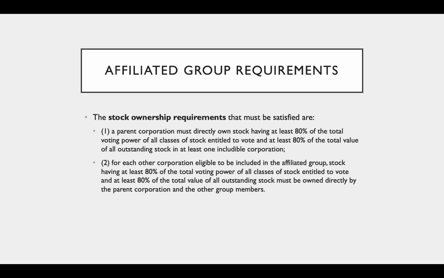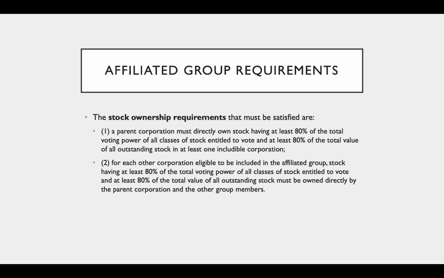The parent corporation directly owns stock having at least 80% of the total voting power of all classes of stock entitled to vote, and at least 80% of the total value of all outstanding stock in at least one includable corporation. So this is a little bit different than our related corporations, and we'll talk about that in just a second.